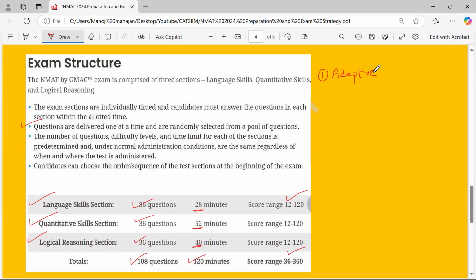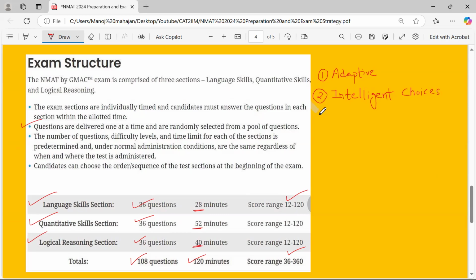And one thing is very sure: you have to answer a problem, then only can you move forward, whether you are able to solve it or not. So what should you do in that case? First, look for an intelligent guess. If you are sure that, out of the 5 choices, the answer cannot be 2 particular choices, then you have to definitely pick the answer from the remaining 3 choices. That is one thing, so you have to look for intelligent choices.